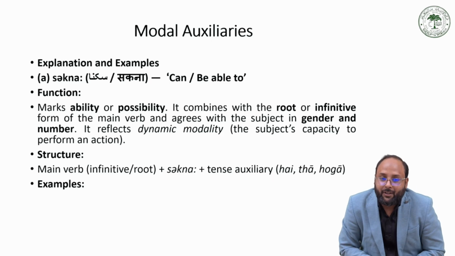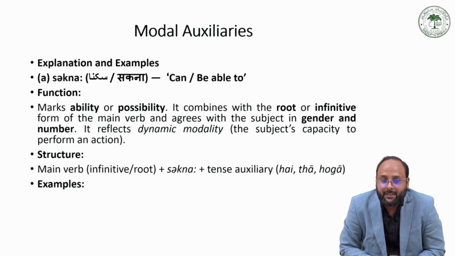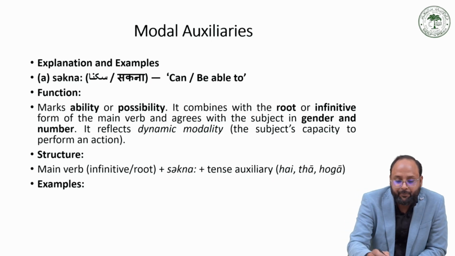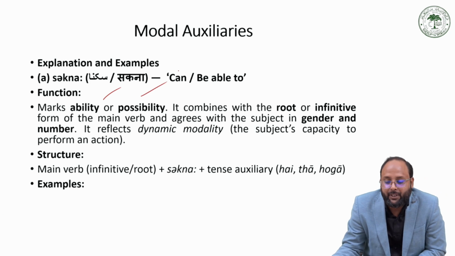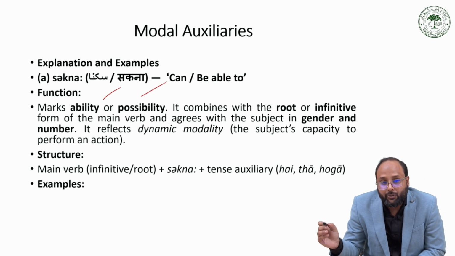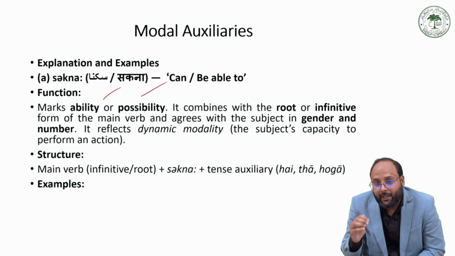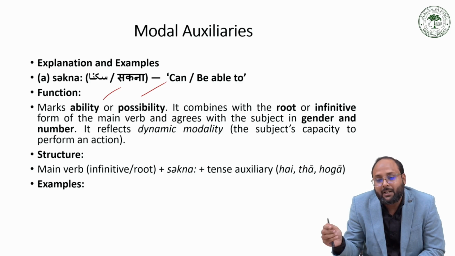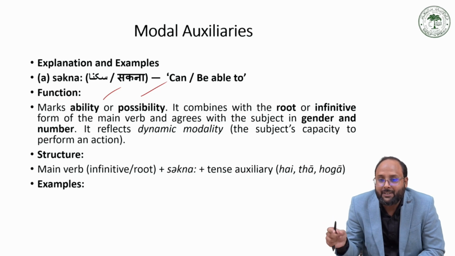We have the sakna verb. It expresses ability or possibility. It combines with the root or the infinitive both. Like वो खा सका. In this form, kha is the root verb, but normally it is not used alone in a sentence; it is only used in combination, creating a compound verb. And it agrees with the subject in terms of gender and number.